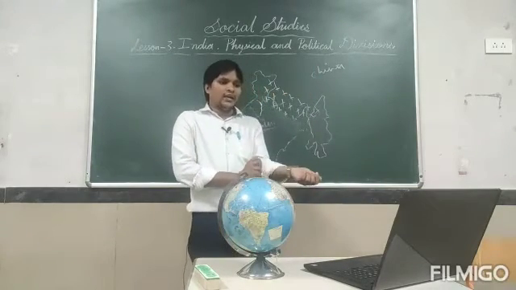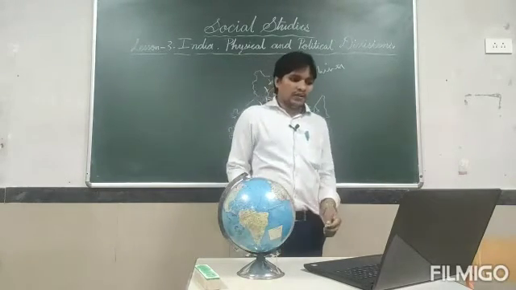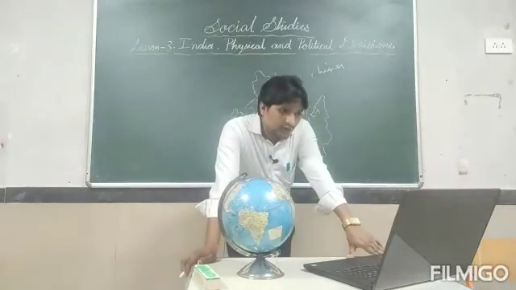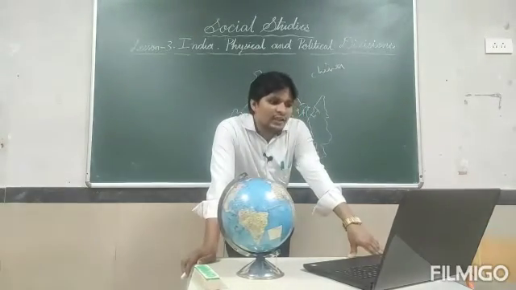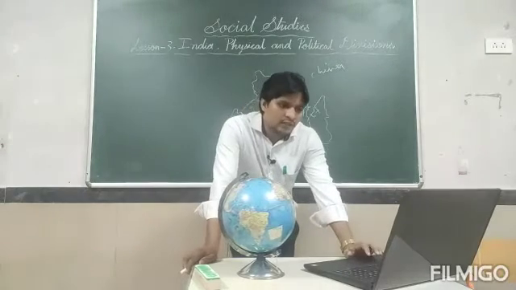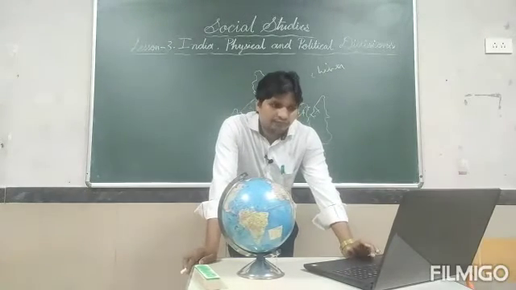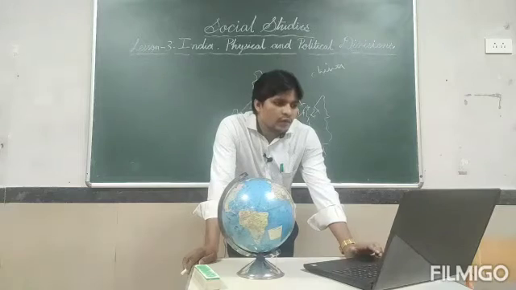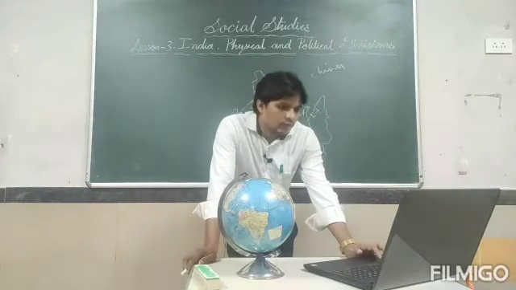Strong winds carry a large amount of sand with them. The Greater Indian Desert or the Thar Desert is located in the northwestern part of India.